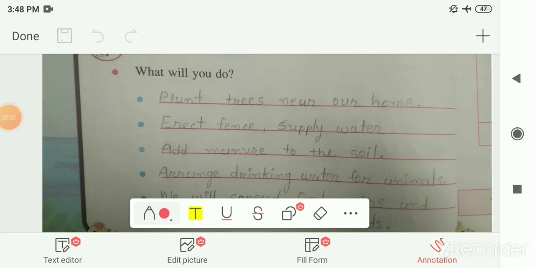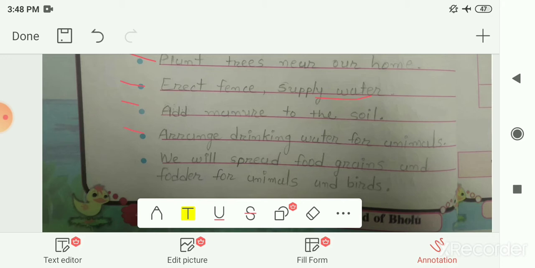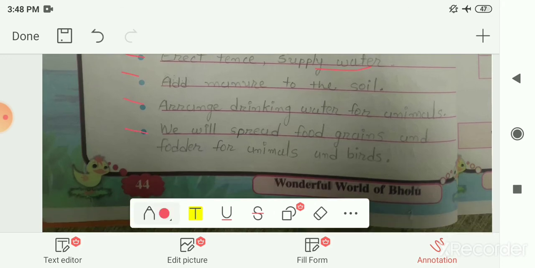So here it is given to you what we can do for the conservation of the environment. So we can plant trees near our home. Then we can erect fences, or we can make fences, and we can supply water. Then we can add manure to the soil so that the exchange of gases in the soil can become easier and the plants can grow well. We can arrange drinking water for the animals. Then we will spread food grains and fodder for the animals and birds.